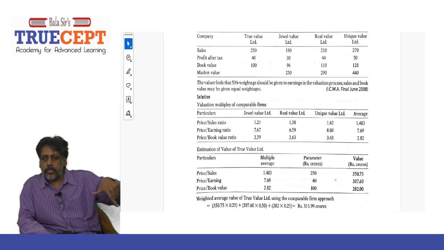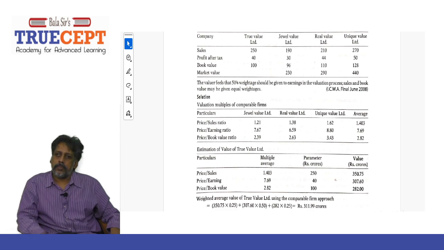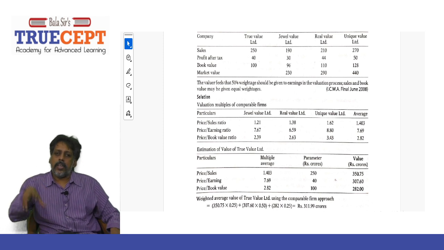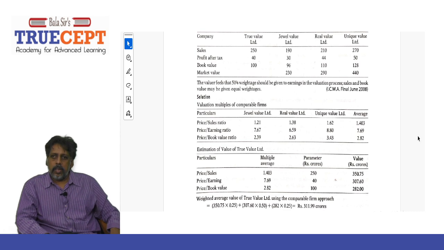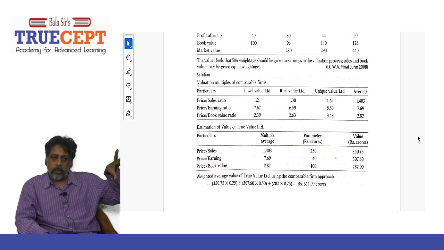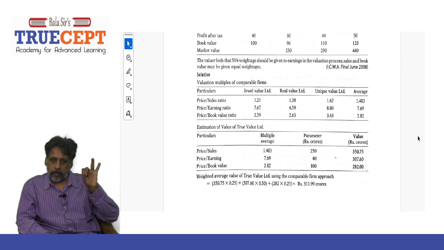So now we shall go ahead and value True Limited. We've got to value True Limited, the true value. Now how to find that? Very simple. I'll make another table. What are the columns? Particulars, multiple average, parameter in rupees crores, and then value in rupees, the likely market value of the company, right?